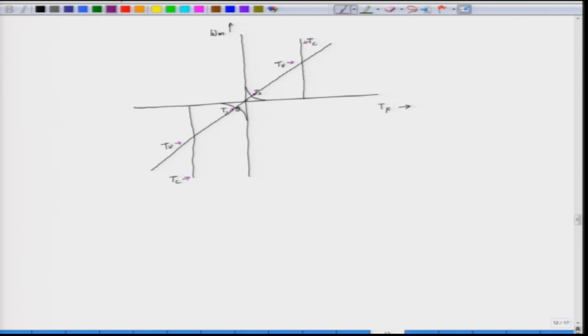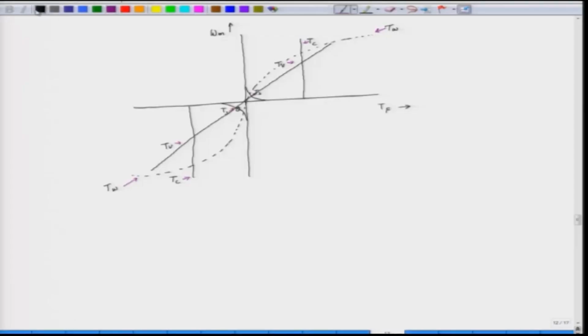We have another friction which is called the windage friction, and the windage friction is proportional to the speed square. So, if we plot the windage friction here, it will be proportional to the speed square. This is the nature of the windage friction. As you go on increasing the speed, the torque changes as the square of the speed.